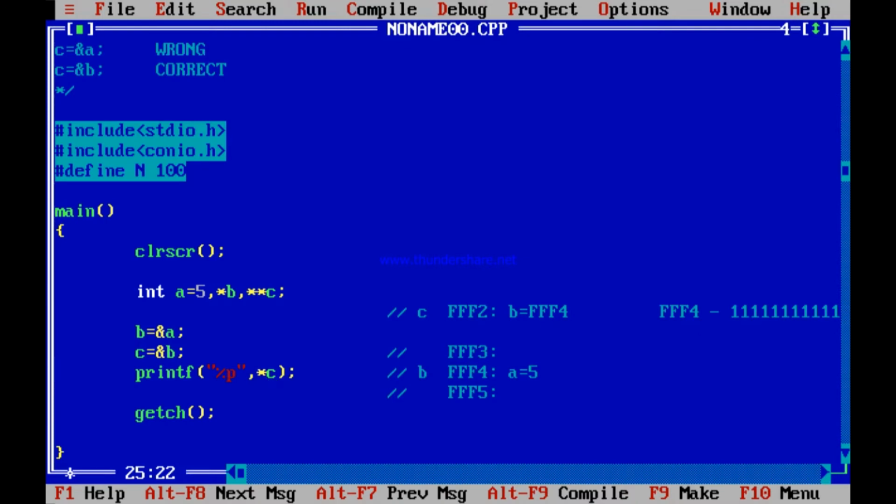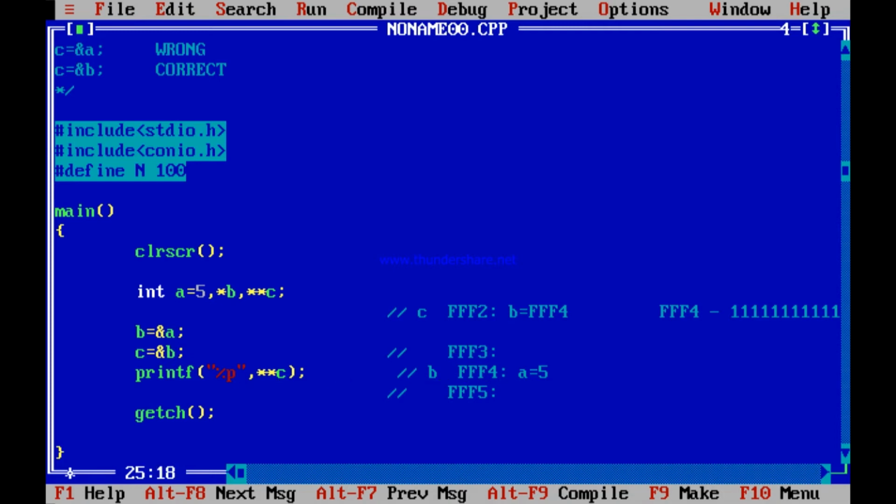But what if, interesting, I write **C? *C was B, FFF4. So if I print B, it is FFF4. What if I write **C? The content of C and then the content of that. See, the content of C is B, FFF4, and the content of that is the content of B, that is A, 5. I repeat, the content of C is B, FFF4. The content of that is the content of B, which is A, 5.